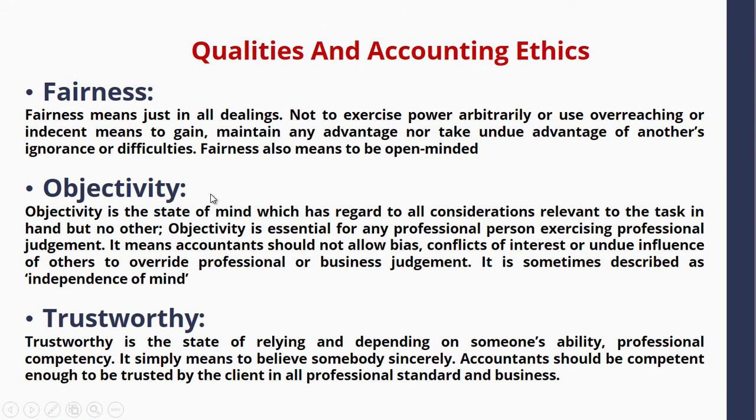Number five is fairness. So there must not be room for bias in the recording of business transactions. In all the dealings of an accountant, there must be fairness in everything he or she does. Number six is objectivity. The process of preparing accounts must be to favor the organization. It must not be with biased judgment.